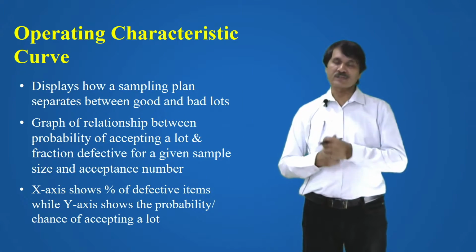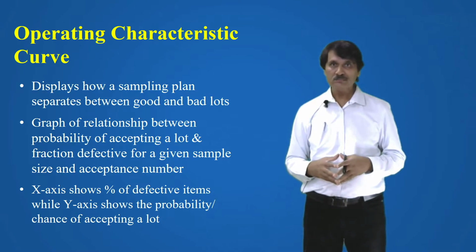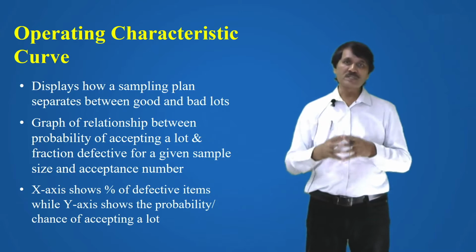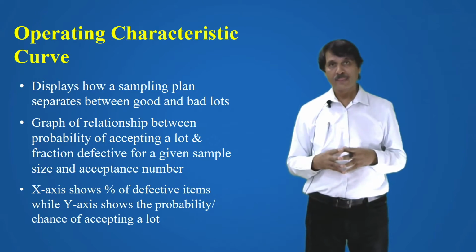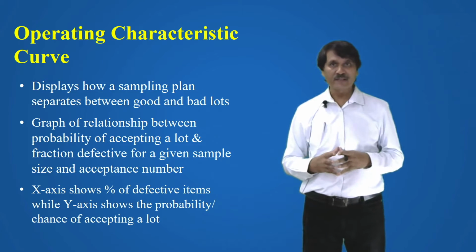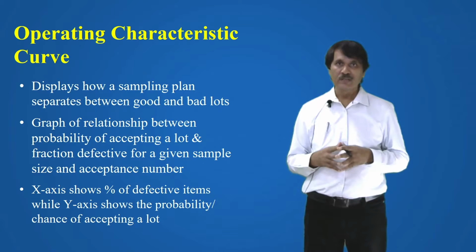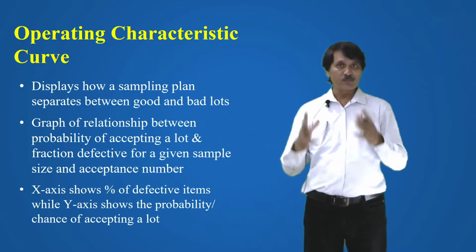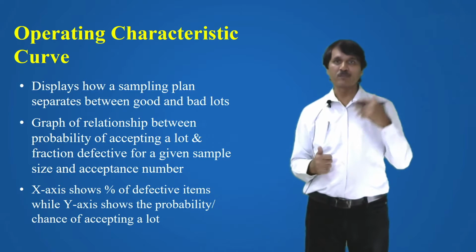Operating characteristics curve, also known as the OC curve, displays how a sampling plan separates good and bad lots. On the basis of this OC curve, you can see that a sampling plan can differentiate between good and bad lots.